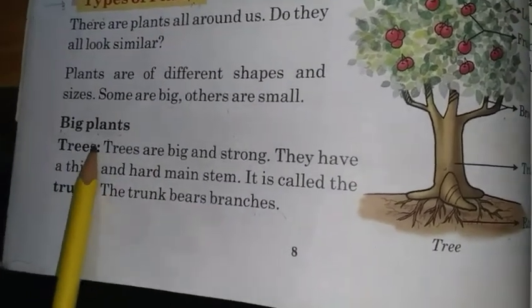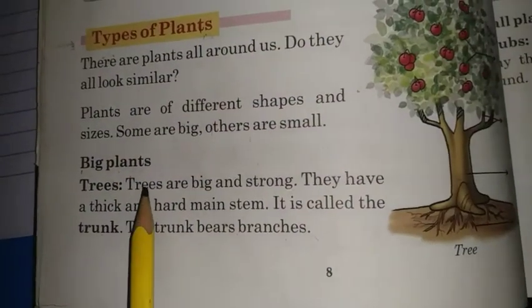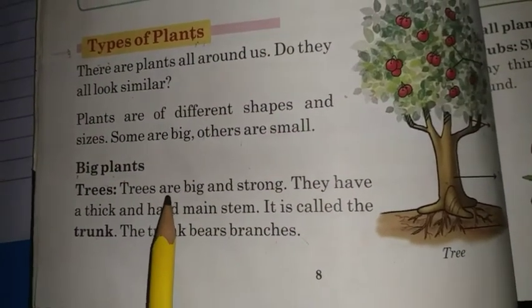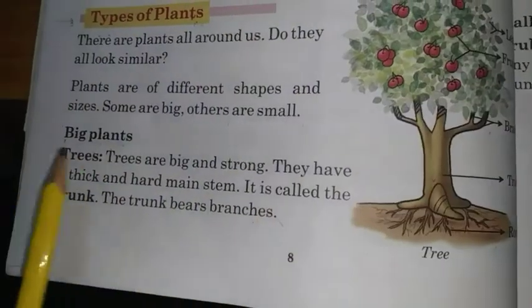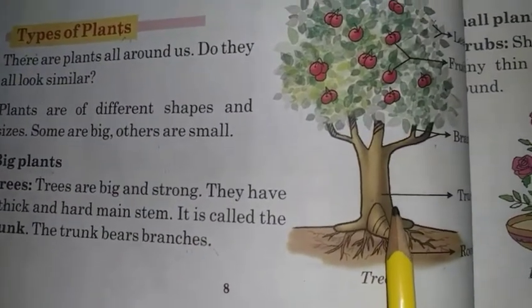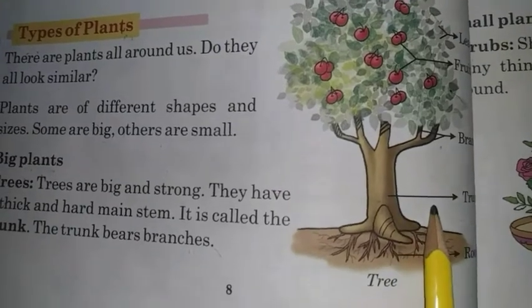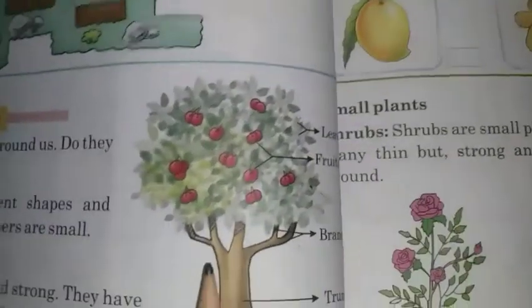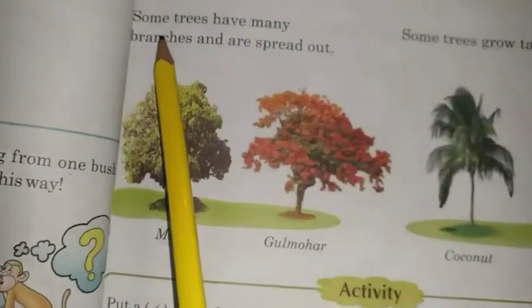What is a tree? A tree is a tall plant with a trunk and branches made of wood. We can see a thick layer on the outside of the tree. It is called the trunk. Let's move to page number 9.